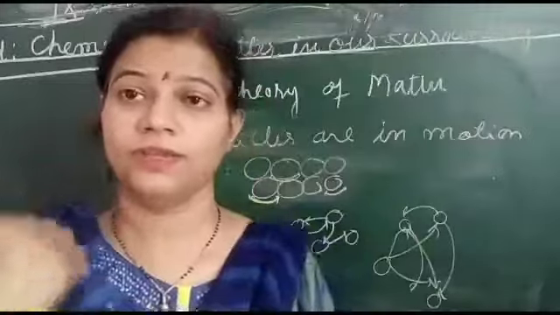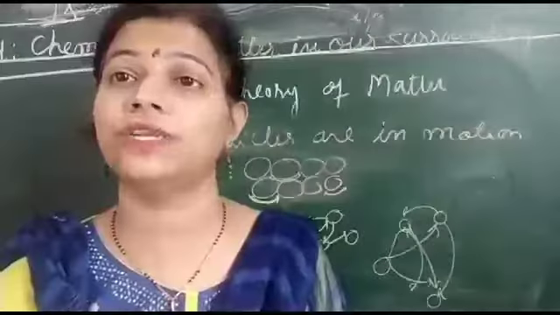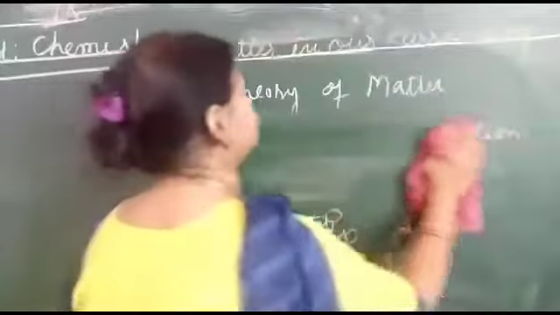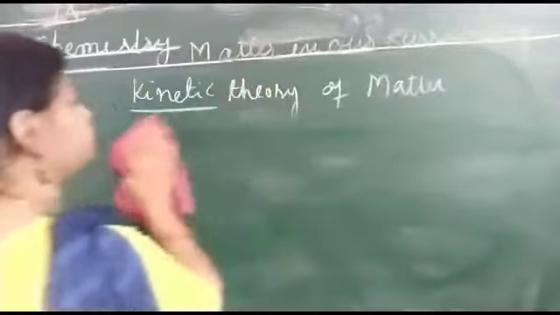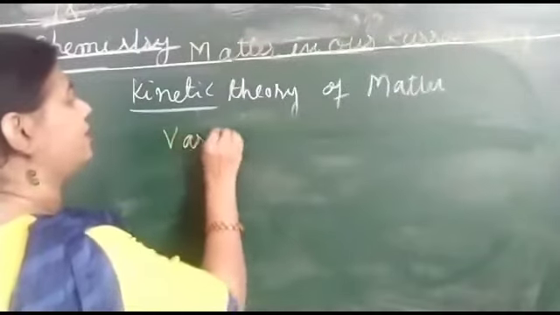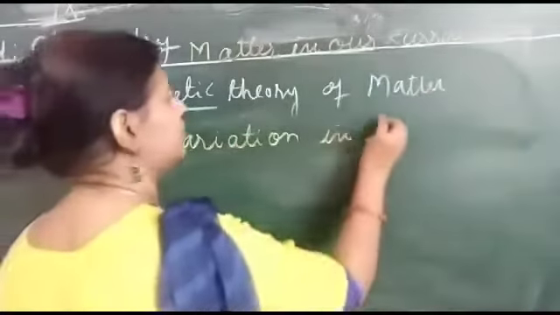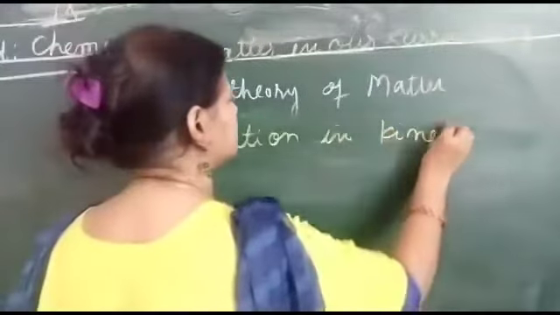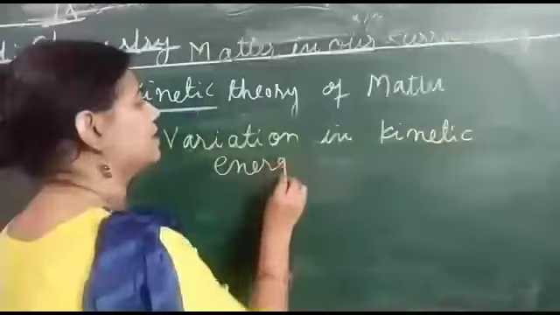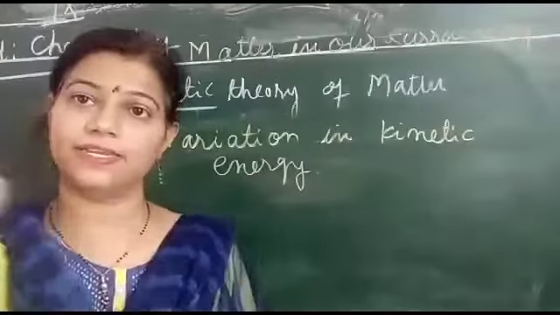No, it is not. This energy varies. So our third postulate is the variation in kinetic energy. Got the second, now the third postulate. The third postulate is this: there is a variation in kinetic energy. Okay, what is the variation in kinetic energy, beta?